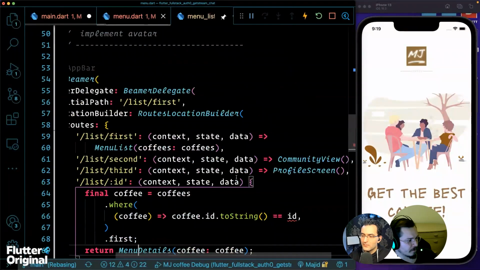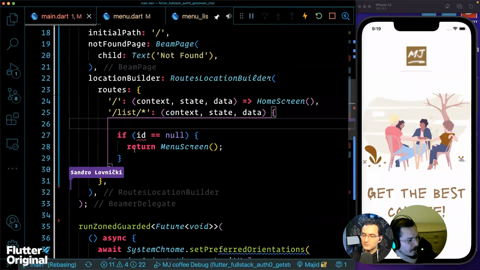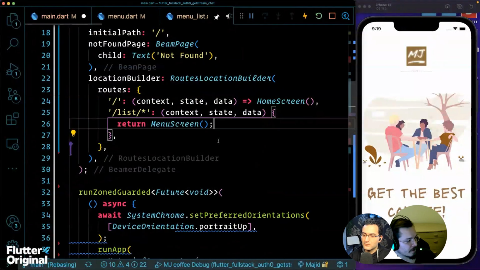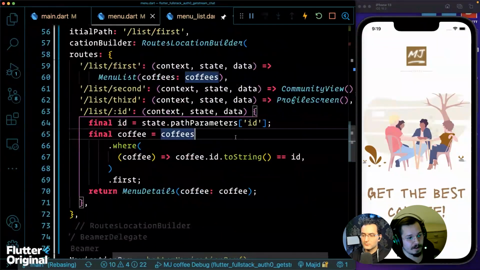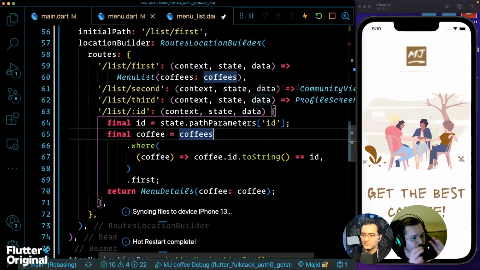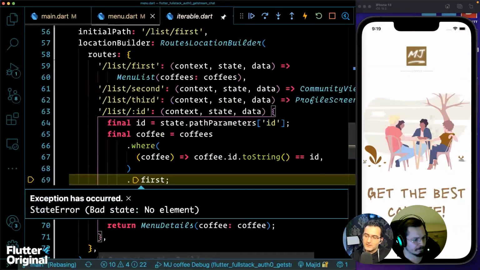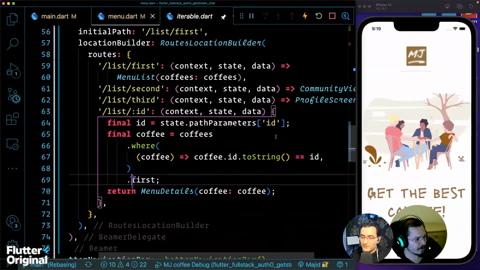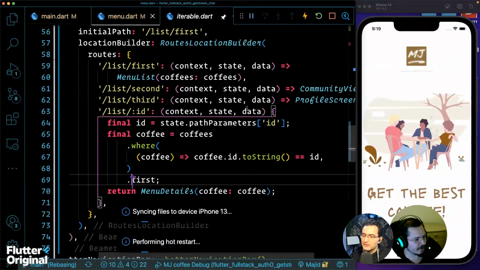That could work, but then when the details are shown, the bottom navigation bar will still be present, because it's the nested beamer inside, just on that portion of the screen. I'm curious if it really works. No, it doesn't.